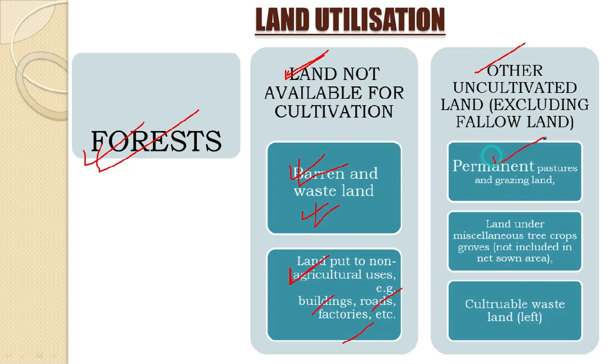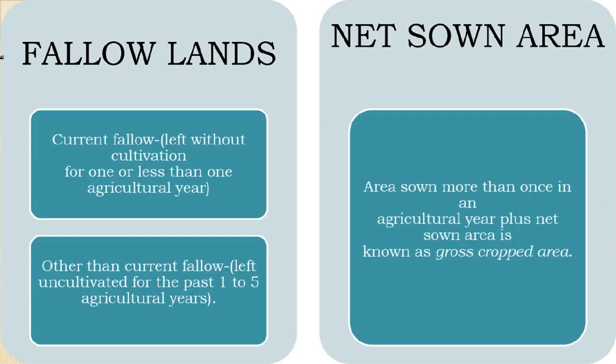Okay, so we see permanent pastures and grazing land. Therefore we see land under miscellaneous tree crops not included in net sown area, culturable waste land. Next, when we come down to fallow lands, we see current fallow and other than current fallow. The only point of difference, as we had discussed in our lesson regarding this chapter, was the time period. What is the time period? Okay, the time period in current fallow is for one or less than one agricultural year, while when we refer to the other than current fallow, we come to see that the time period is 1 to 5 agricultural years.